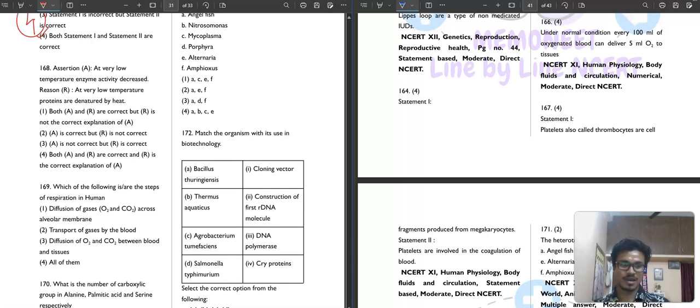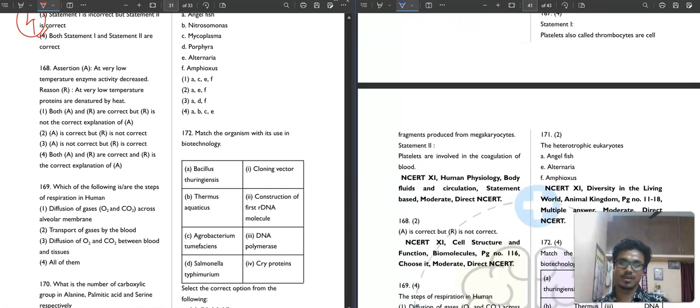The next question is question number 168. Assertion says that at very low temperature, enzyme activity is decreased. Definitely, enzymes work in a very narrow zone, so a slight decrease or increase in temperature can affect the enzyme activity. And the reason says that at very low temperature, proteins are denatured by the heat. No, at very high temperature proteins are denatured, not at low temperature. So the assertion is correct, but the reason is not correct. The second option will be your correct answer.